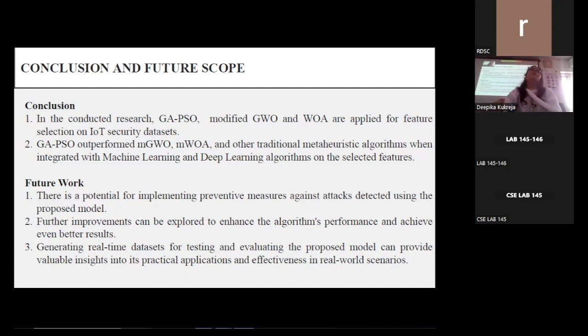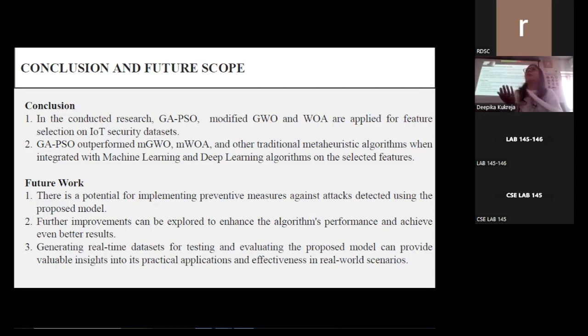For the future scope of this work, this work only detects different attacks. The prevention of the attack is still left as a future scope. So we can say that there is a potential for implementing preventive measures against attacks detected using the proposed model. Here we can use this model for detection of the attack, and for what should be done in the network once the attacks are being detected.